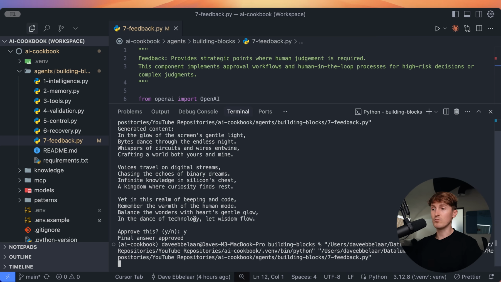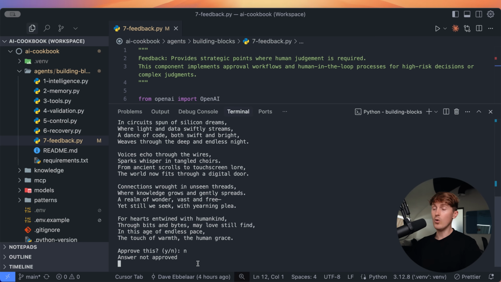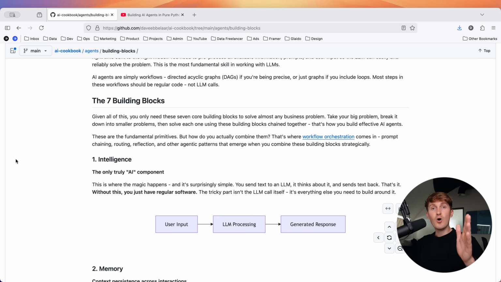When I run it one more time, I let it generate another piece of content. I can now ignore that or give essentially a no and just not approve this workflow. Now, you would also ideally then have some feedback around that. But again, the principle is the same, a full stop before sending it off. All right, so those are your 7 building blocks that you need to understand in order to build reliable AI